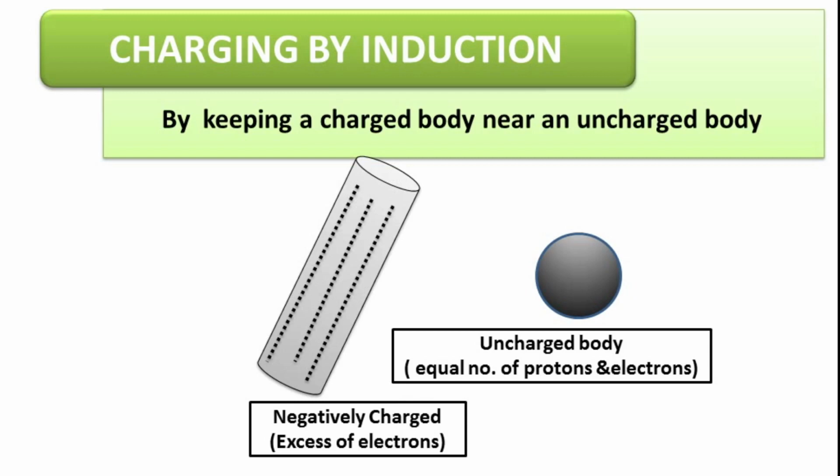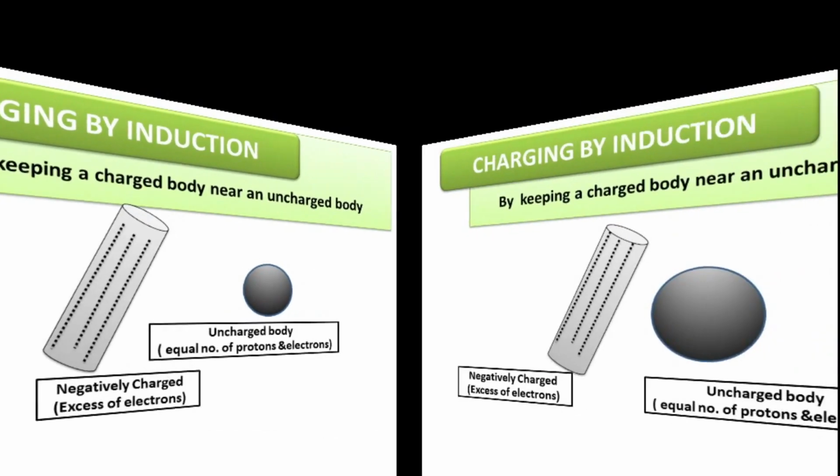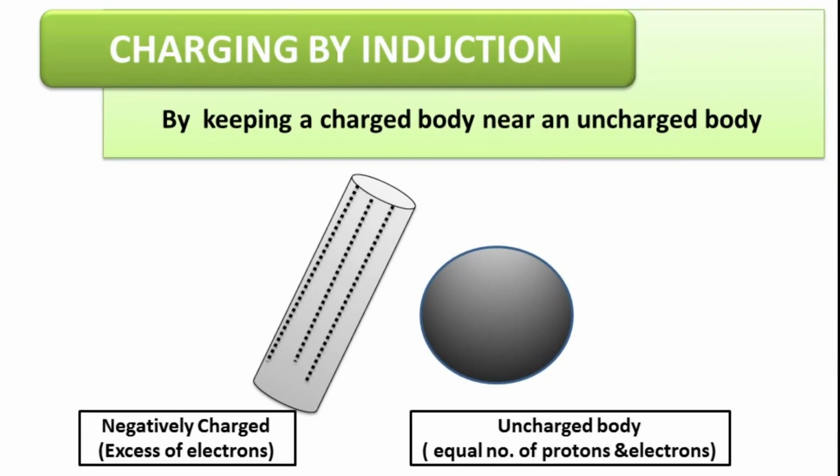When negatively charged body is kept nearby an uncharged body, positive charges or protons get attracted by negative charges in the charged body and move to the side where charged body is placed. And the negative charges repel and move far away from the charged body, as you can see in the diagram. This happens because opposite charges attract and similar charges repel.